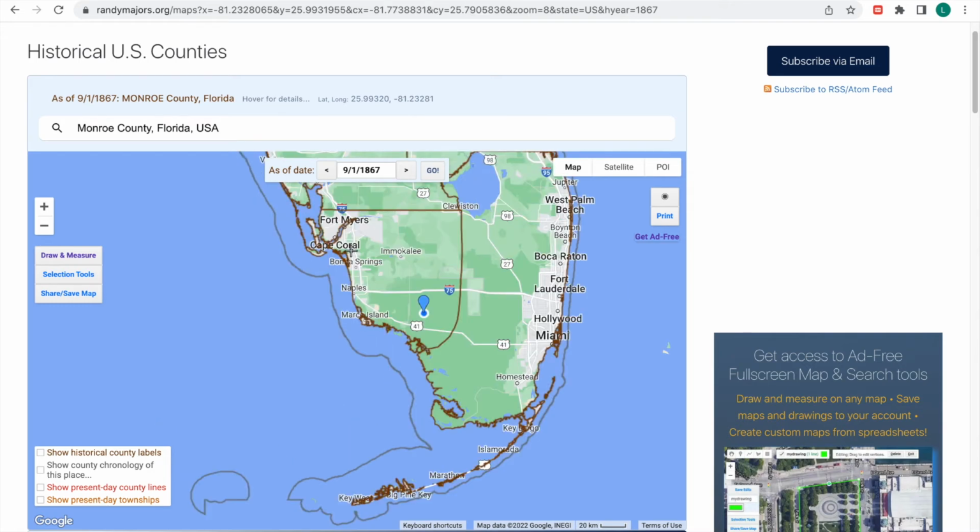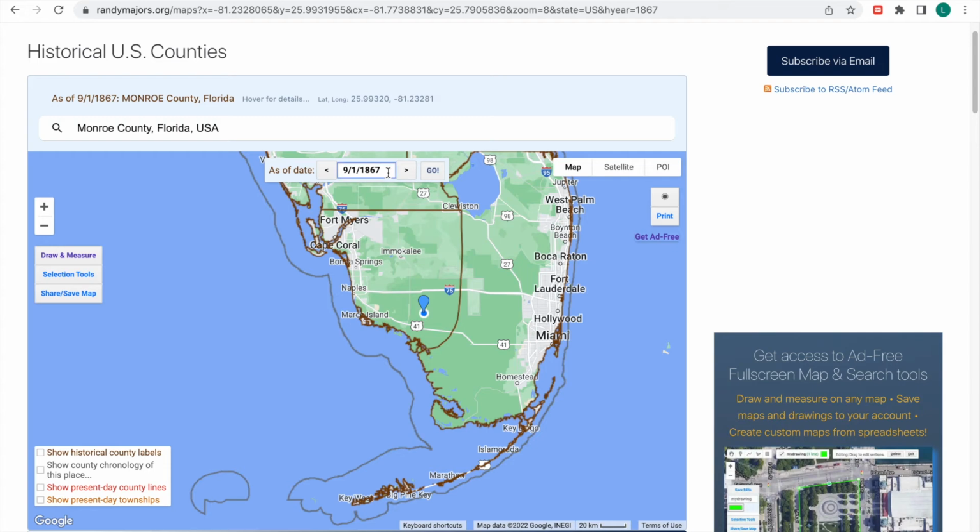But this county border still doesn't look the same as it does today because first off, Monroe County actually extends down along this line right here. And then, of course, Naples, Fort Myers, and Cape Coral were not inhabited by old people yet.